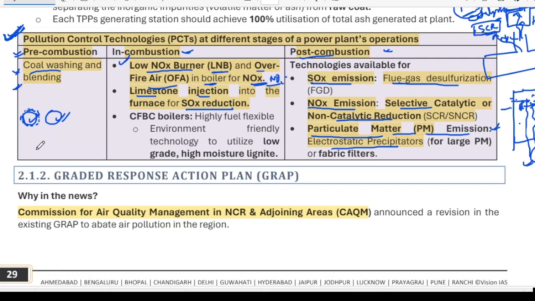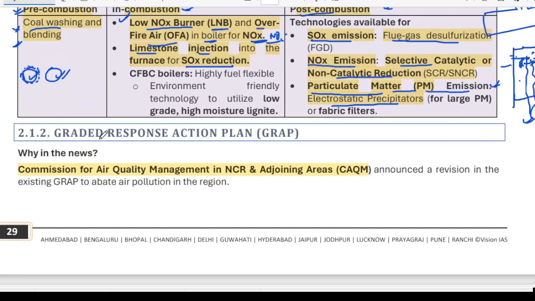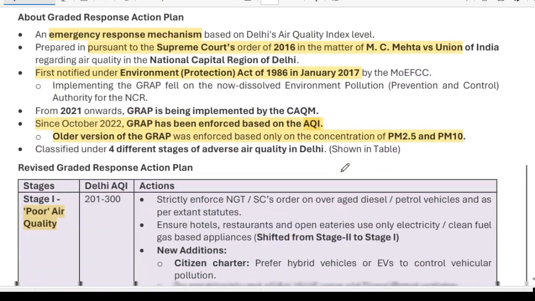Okay, so in this domain of air pollution, we have a new item in the news, the Graded Response Action Plan, GRAP. What is this? I will talk about it later. But who manages and controls this Graded Response Action Plan is the Commission for Air Quality Management in NCR and adjoining areas, CAQM. You have to remember this name. So moving ahead, what is this Graded Response Action Plan? It is nothing but an emergency response mechanism.